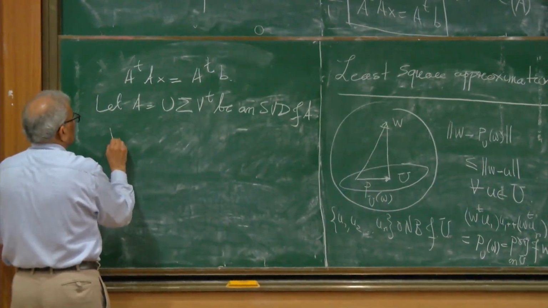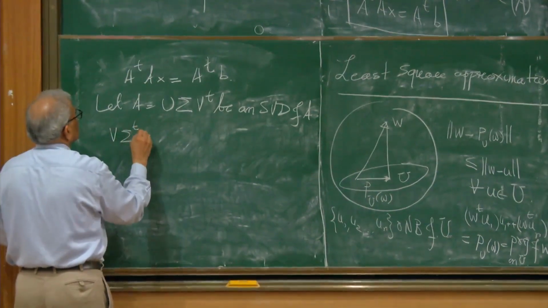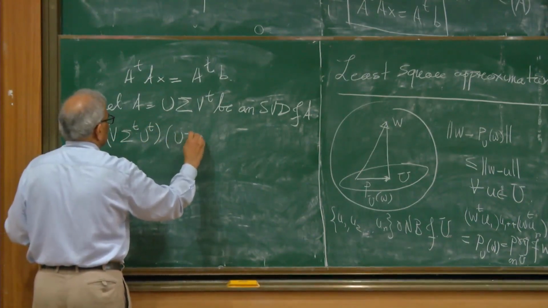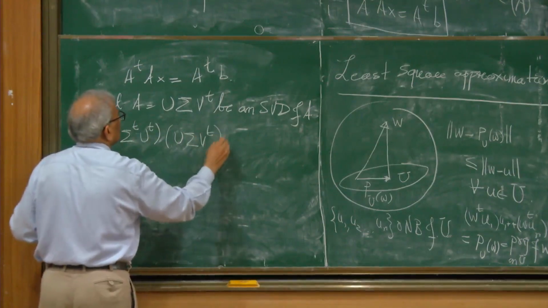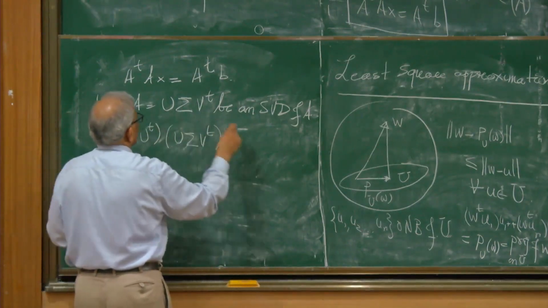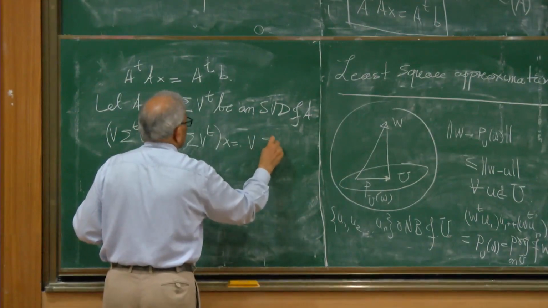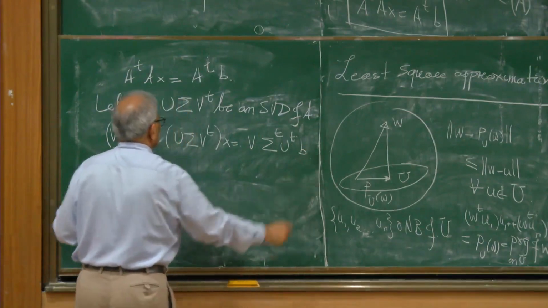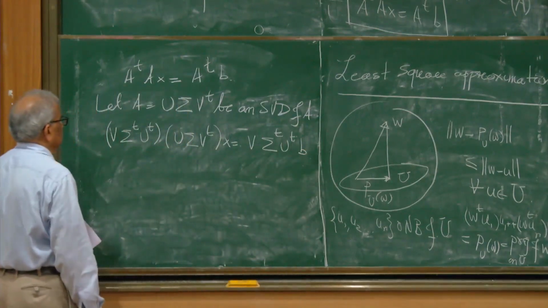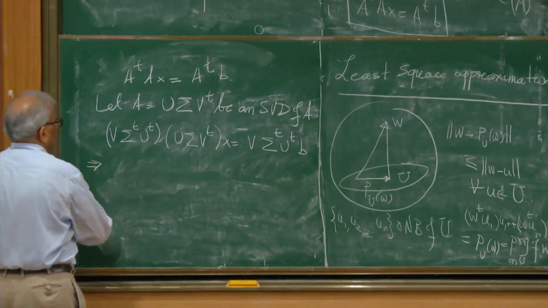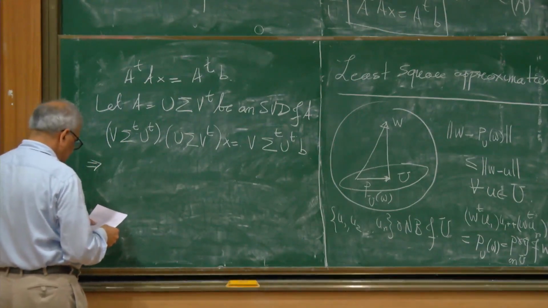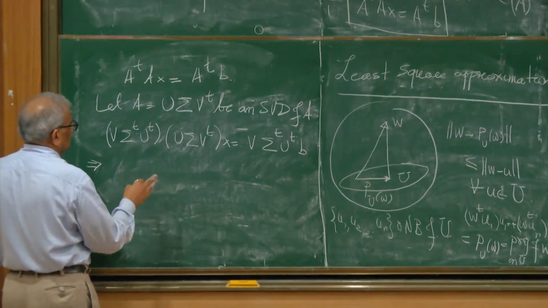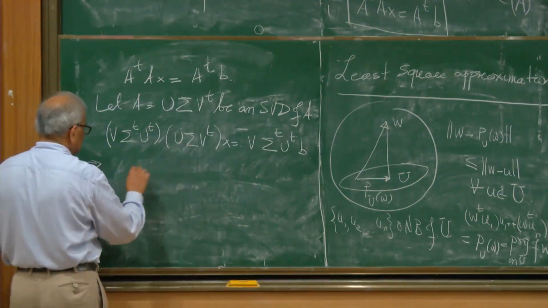You will get V sigma transpose U transpose U sigma V transpose X equal to V sigma transpose U transpose B. Okay, maybe I did too much simplification.